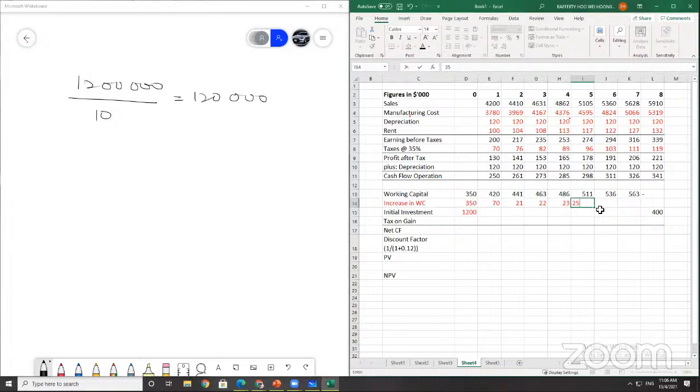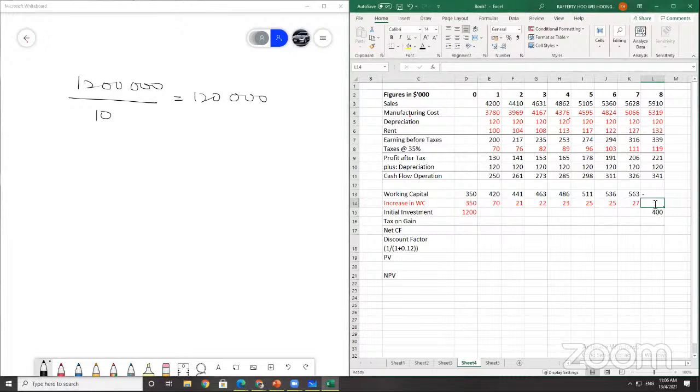536 minus 511, 25 again. 563 minus 536, 27. So all these are negative, red color. Only the last one here is going to be positive.